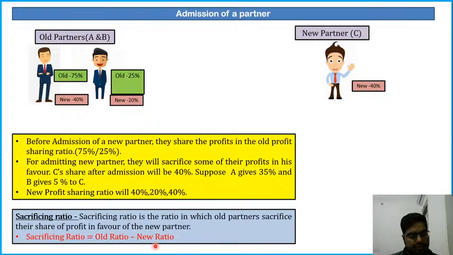Am I clear here? Do you want me to repeat? You should know the meaning of these terms: capital ratio, profit sharing ratio, new profit sharing ratio, and sacrificing ratio. One more term will come in a future slide, that is the gaining ratio.